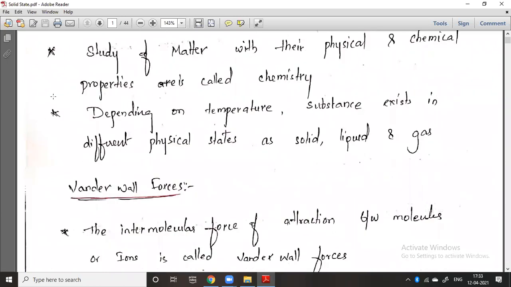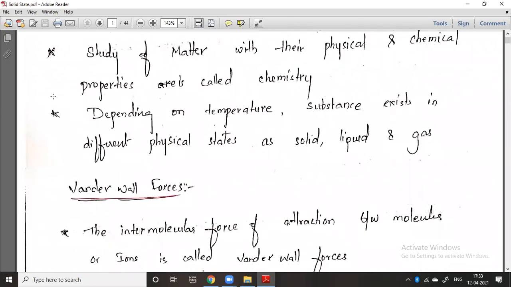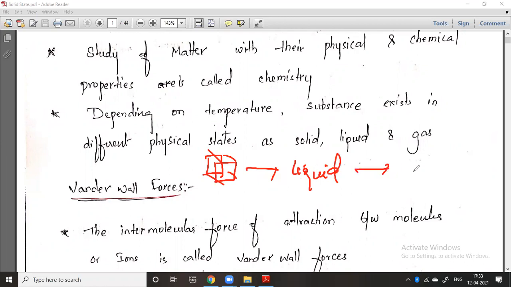Depending on the temperature, every substance will change into solid state, liquid state, or gaseous state. You can take the water molecule. If there are ice crystals like this, at room temperature the ice melts into water, so it is converted into liquid. If you increase the temperature again, it converts into vapour. So the water molecule, which is first in solid phase as ice, after a certain temperature converts into the liquid state, and after that into the gaseous phase. That means depending on temperature and pressure, the physical states will change.